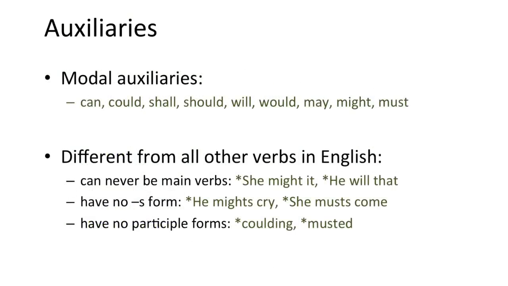The second type of auxiliaries are called modal auxiliaries. There are nine of those in English: can, could, shall, should, will, would, may, might, and must.